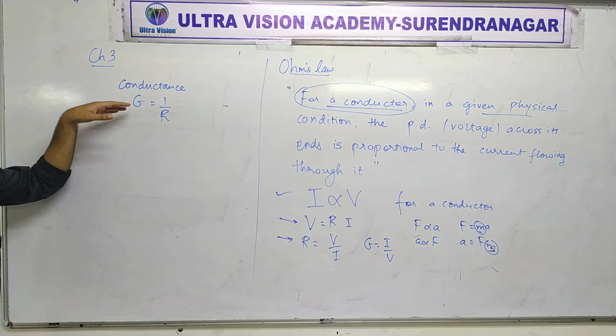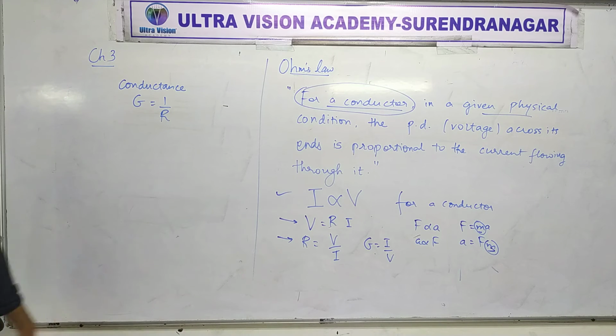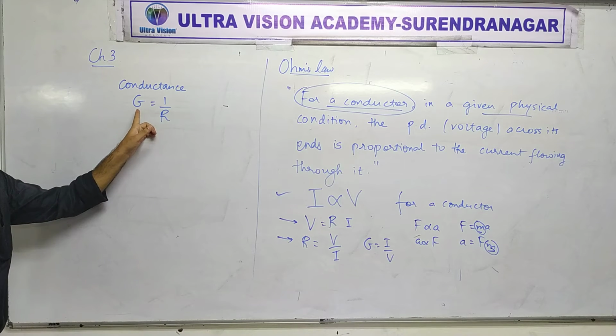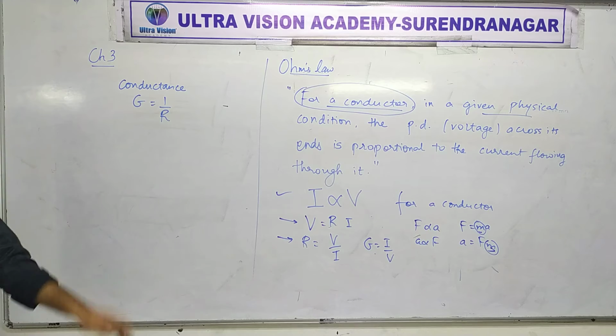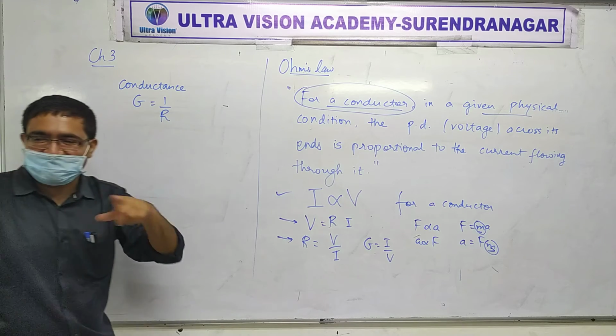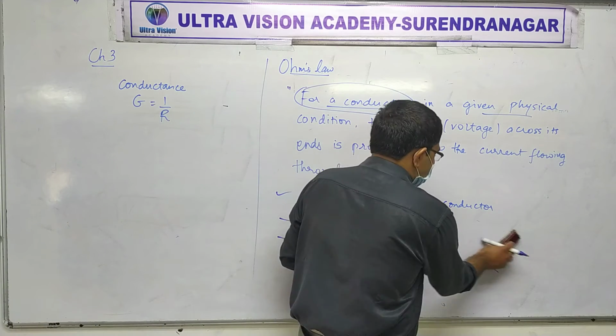Nevertheless, if you write it like this, then it will be what you are saying, right? Okay, so that is the other constant, called conductance, which is the reciprocal of resistance. Meaning, we don't write R in it.